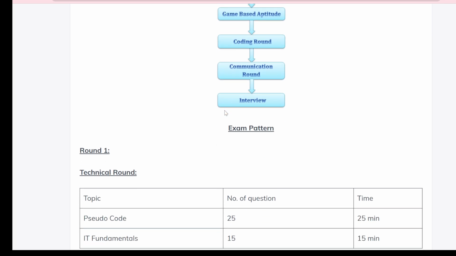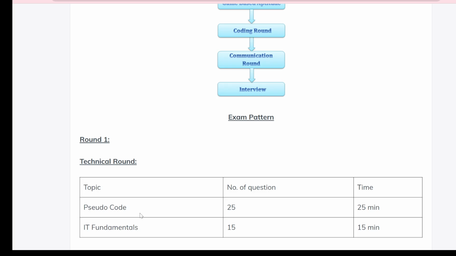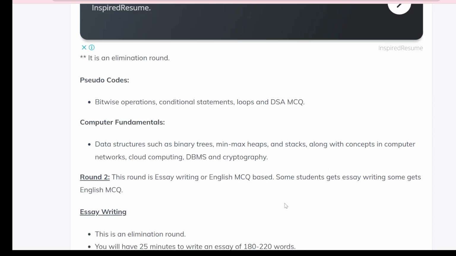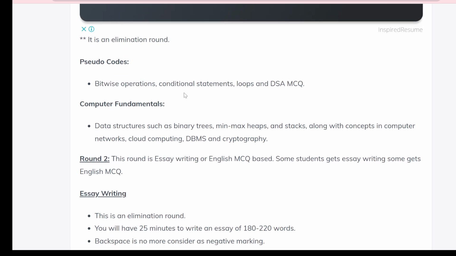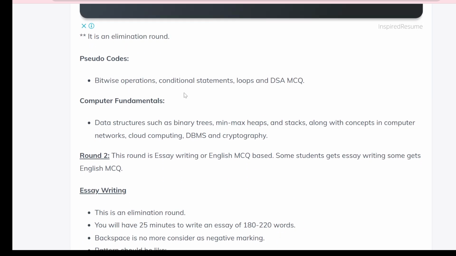In this section there are two more sections, that is pseudocode and IT fundamentals. For pseudocode there will be 25 questions and the time allotted will be 25 minutes, and for IT fundamentals the number of questions will be 15 and the time allotted will be 15 minutes. You can switch between the sections anytime, so no need to worry about that. And it is the elimination round, meaning in the first round this section is most important.